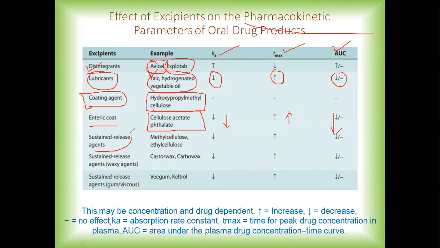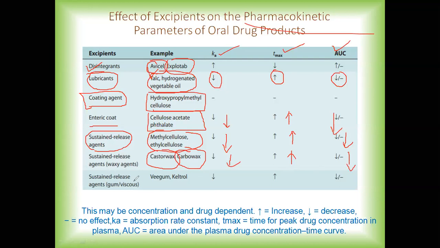Then sustained release agents such as methyl and ethyl cellulose will reduce the absorption rate constant, increase the Tmax, and decrease the area under the curve. Now for sustained release agents from the waxy category, for example castor wax or carbowax, there is a decrease in the absorption rate constant, Tmax is increased, and AUC is decreased.